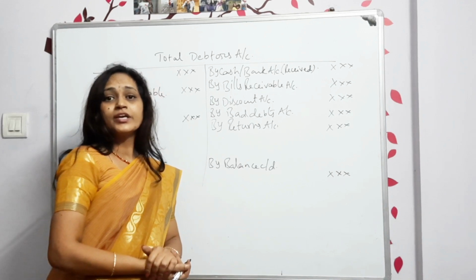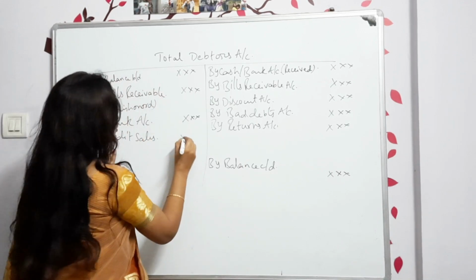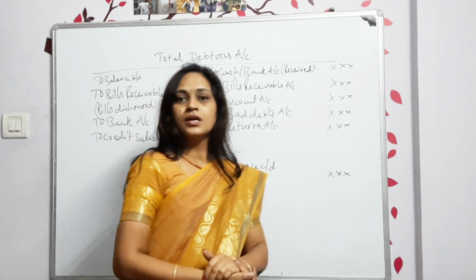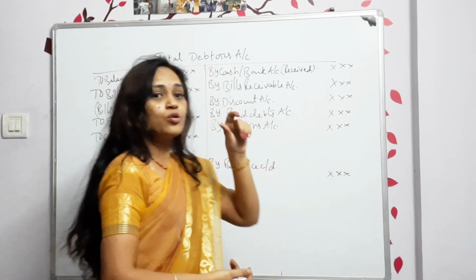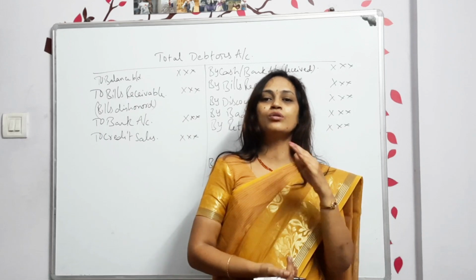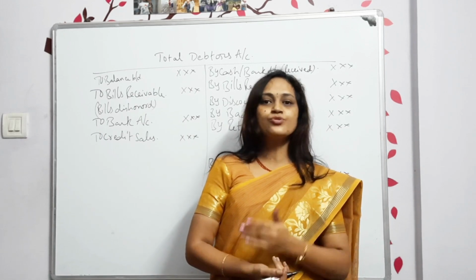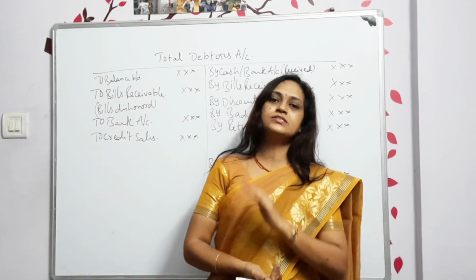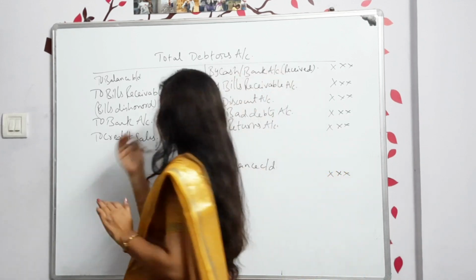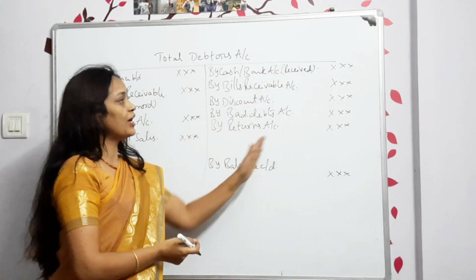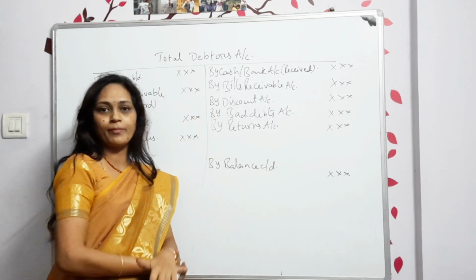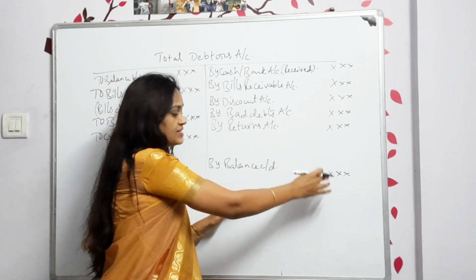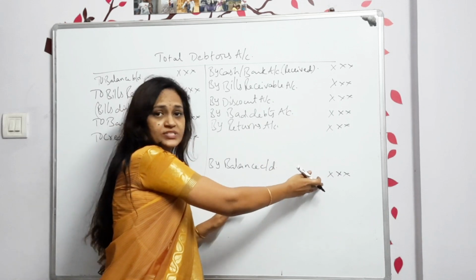In the whole year, if you made any credit sales, we show that here. What about cash sales? This is the debtors account. Only when credit sales happen will you find the word debtors. If cash sales, you can't find the word debtors itself. So cash sales will not be shown here, only credit sales. Now, what I am explaining here is that sometimes any one value will be missing. So you should remember the whole format. They will give all the other details, and the closing balance might be missing. So the balancing figure will be treated as the closing balance.